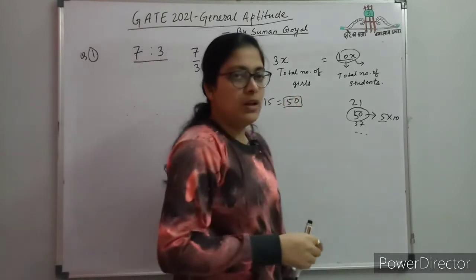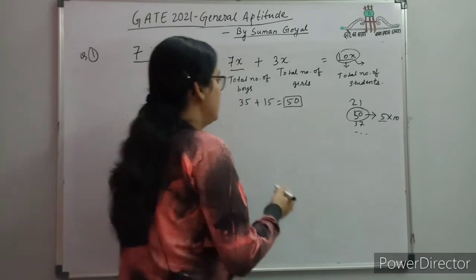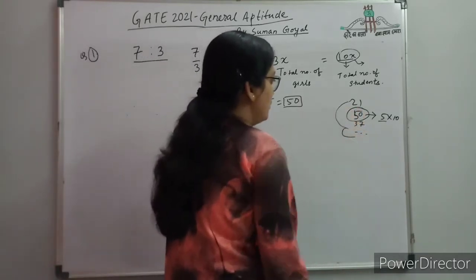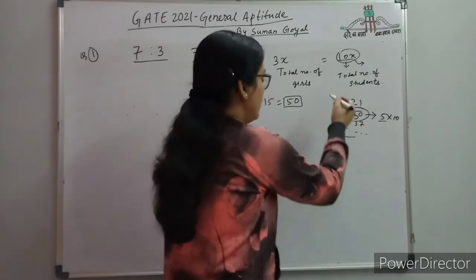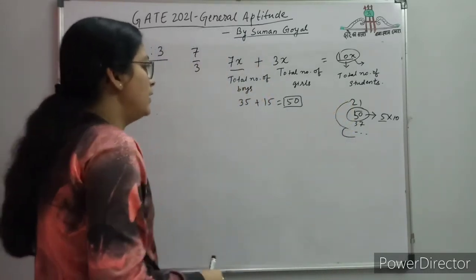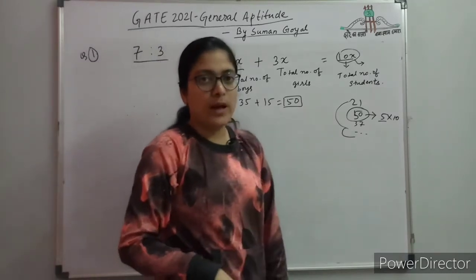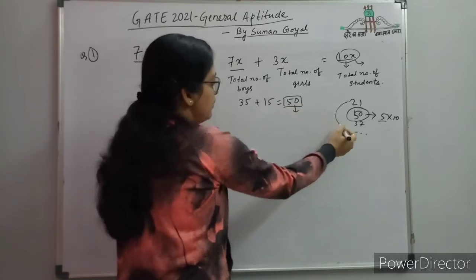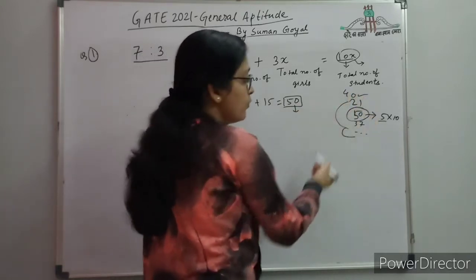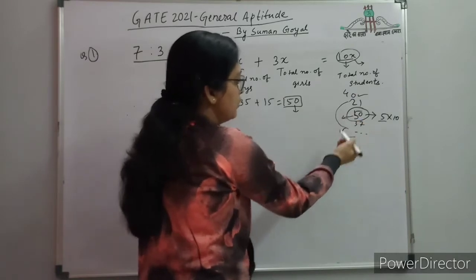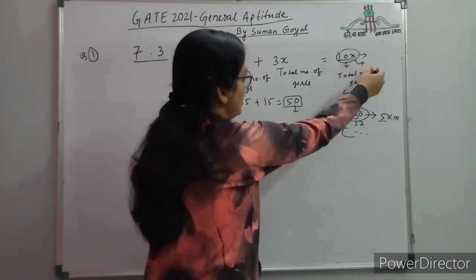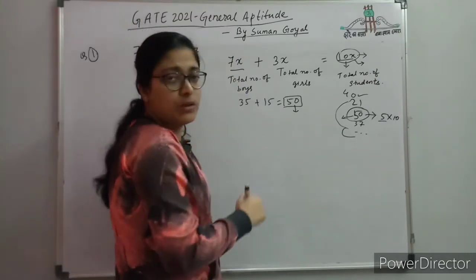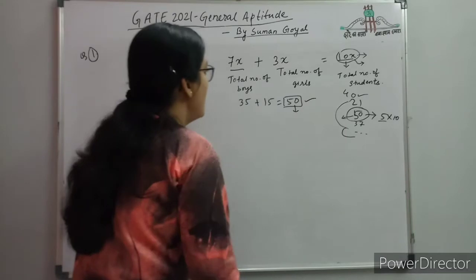So it is asking for the total acceptable number of students. What is the acceptable format? All the other options are not valid for the total number of students of the class. Here the only valid number is 50, because no accurate information is given. You can only estimate the number of students. If the option were 40, then 40 would also be right, and 50 is also right, because a multiple of 10 is the acceptable value for the total number of students in the class. So 50 is the right option.